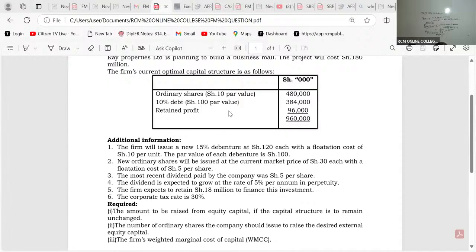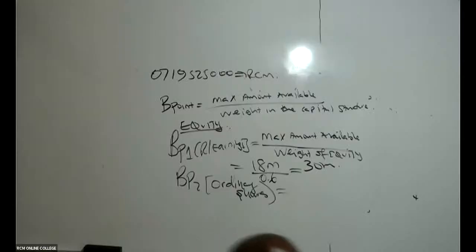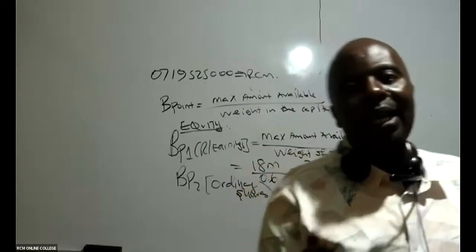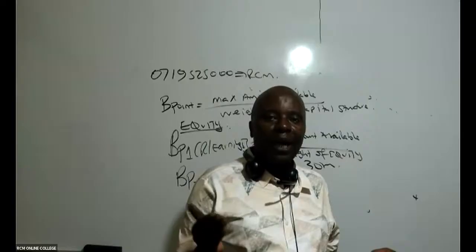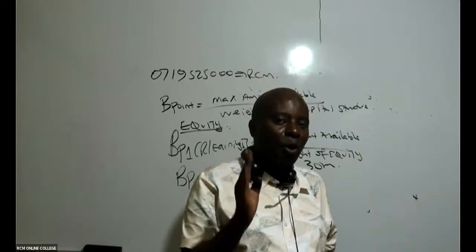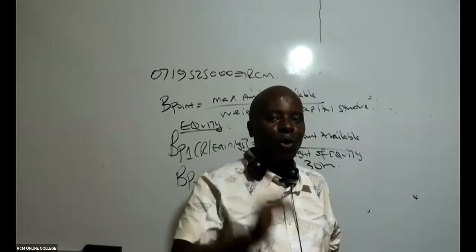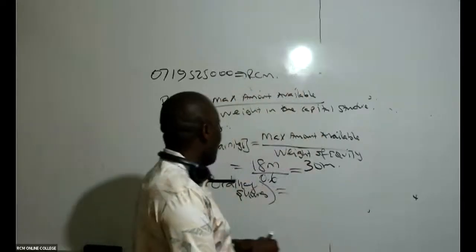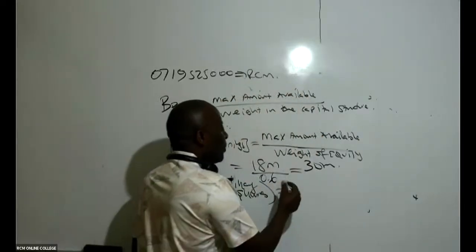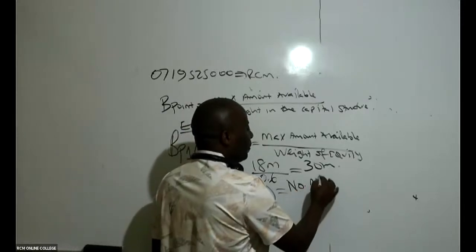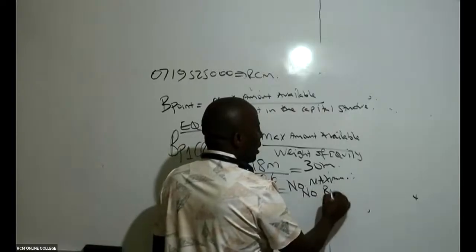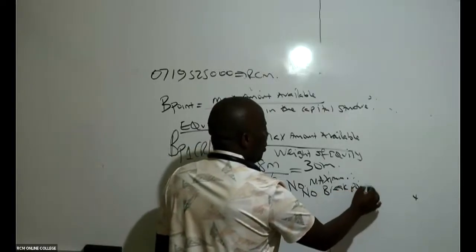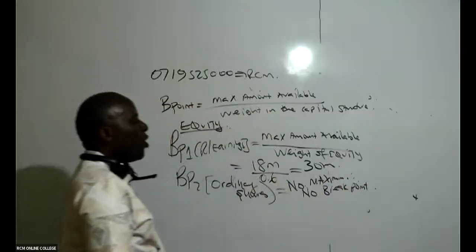They're not giving us any maximum. There is nowhere they're defining a maximum amount that we can get from ordinary shares. Like some video I watched some time back, they used to tell us no retreat, no surrender. So the same case here. Because you don't have a maximum, you will simply say no maximum, and therefore no breakpoint.